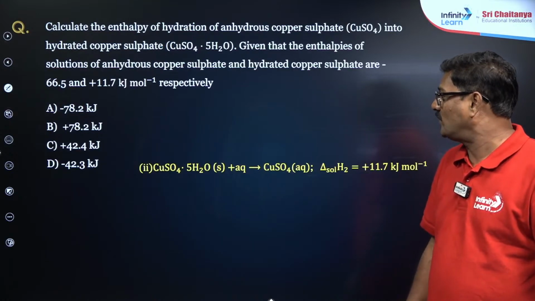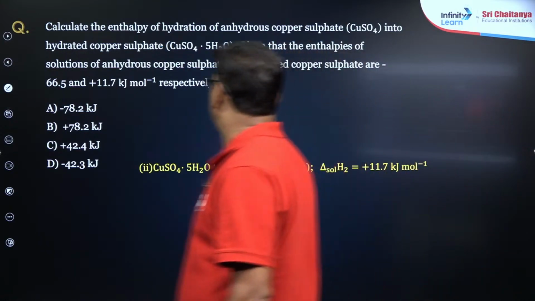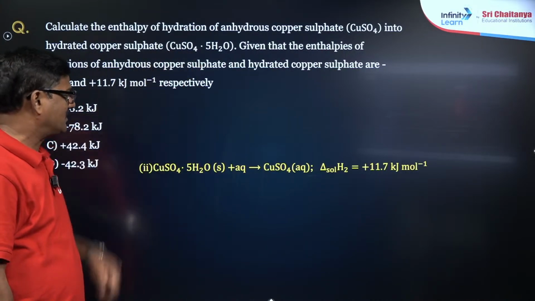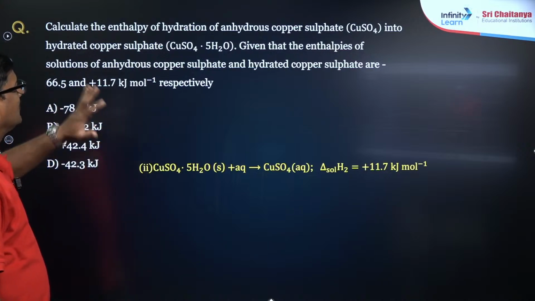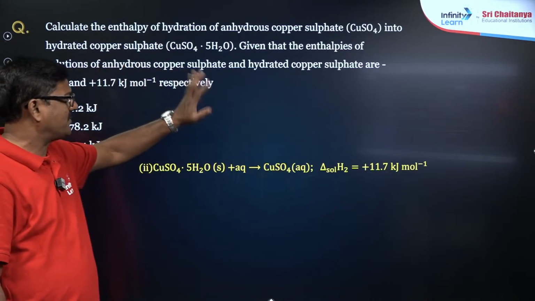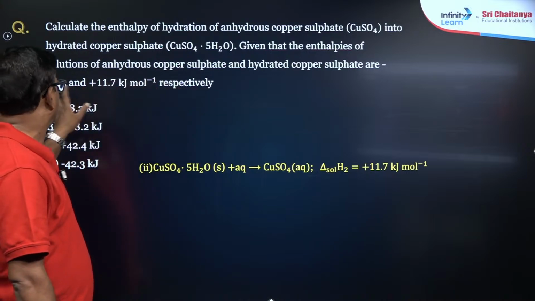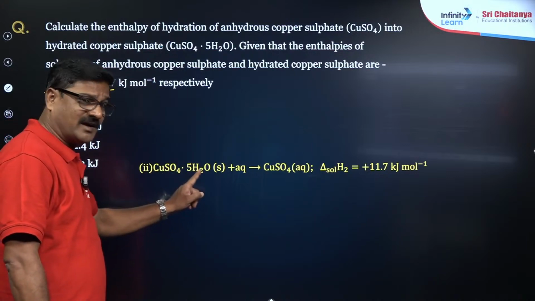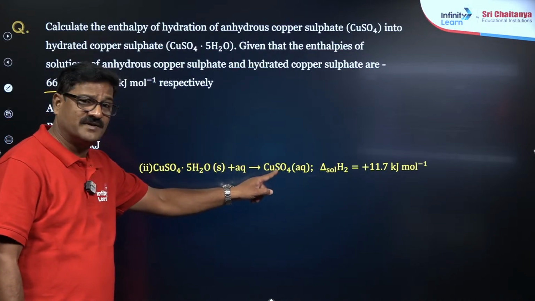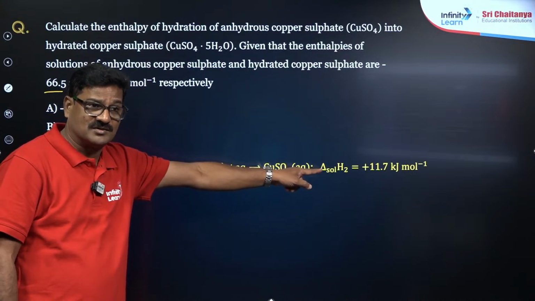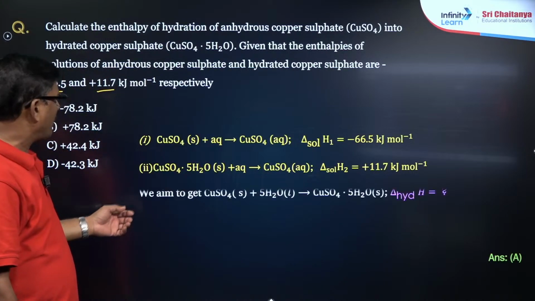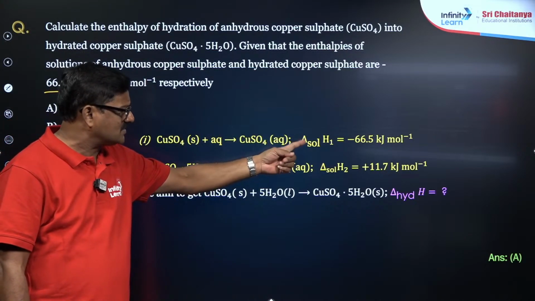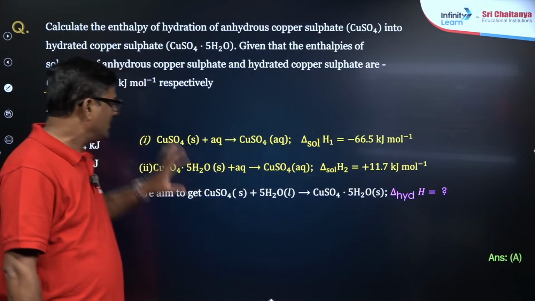और एक चीज़ है, calculate the enthalpy of hydration of anhydrous copper sulfate to form copper sulfate pentahydrate, given that enthalpy of solutions of anhydrous copper sulfate and hydrated copper sulfate are given, minus 66.5 and plus 11.7. So copper sulfate pentahydrate, when you put in the water, gives rise to copper sulfate dissolved. So that is called enthalpy of solution. And also copper sulfate solid to copper sulfate aqueous, enthalpy of solution, this is H1, that is minus 66.5. That is the given data.